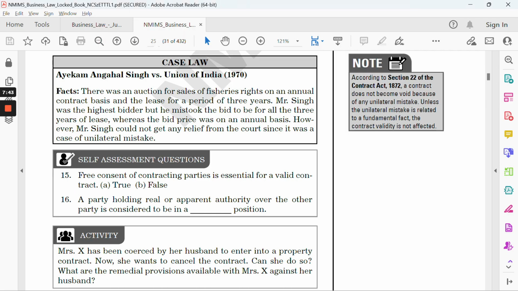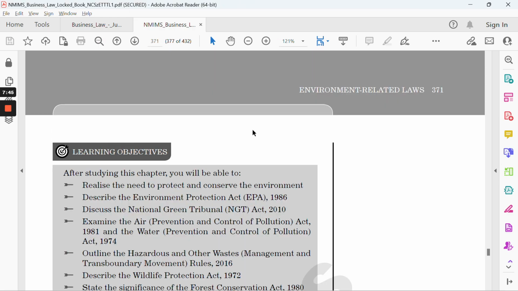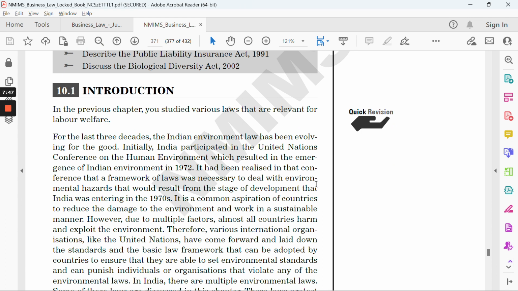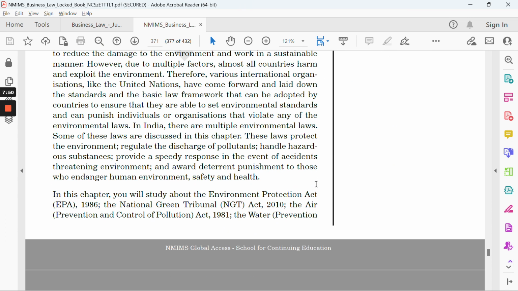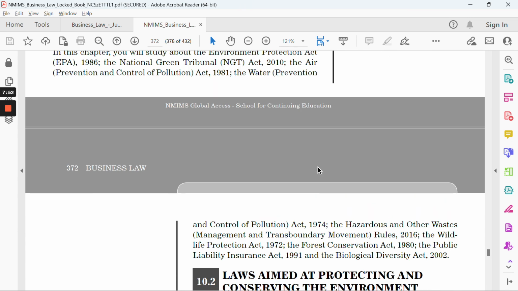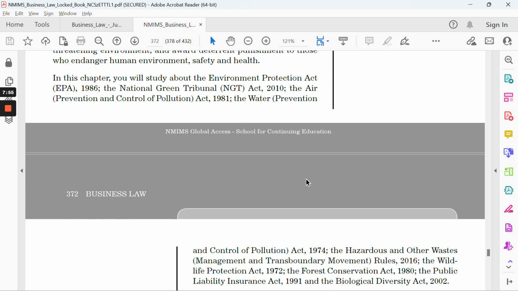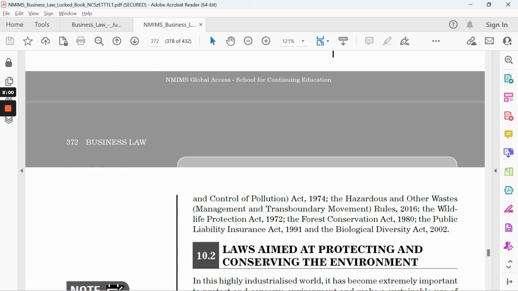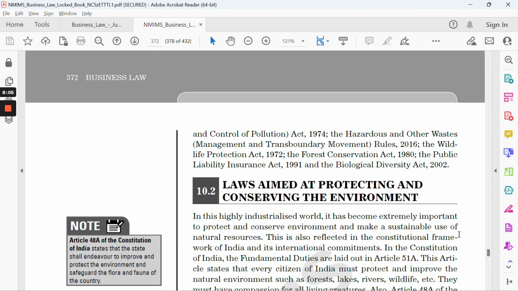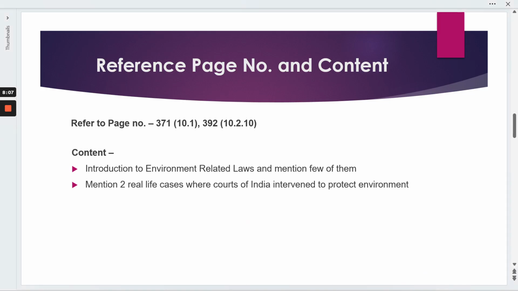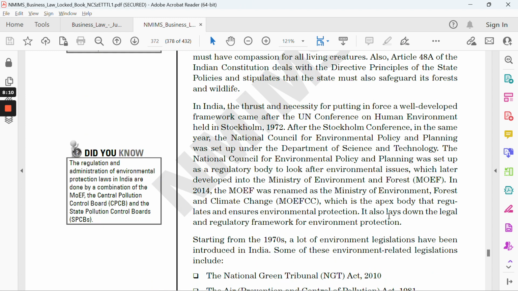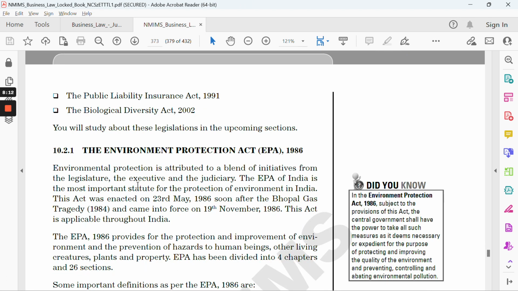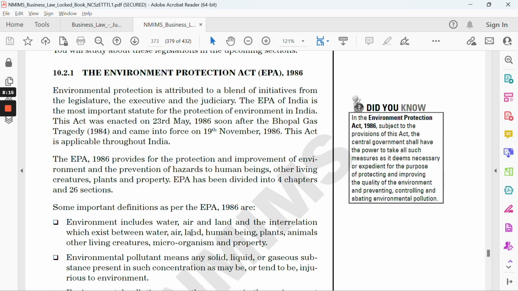So let's go to page number 371. Firstly, we are talking about the introductory part: Indian environmental law, what it was all about when it was enacted, and what the different acts are, like the NGT Act, Air Pollution, Water Pollution, Hazardous Waste, Wildlife Protection Act, Forest Conservation, Public Liability, Biological Diversity Act, right? So these are the different acts. Then maybe you can just give one or two liners. It's not needed that you write the whole story. Just refer to the first paragraph and write two or three liners.